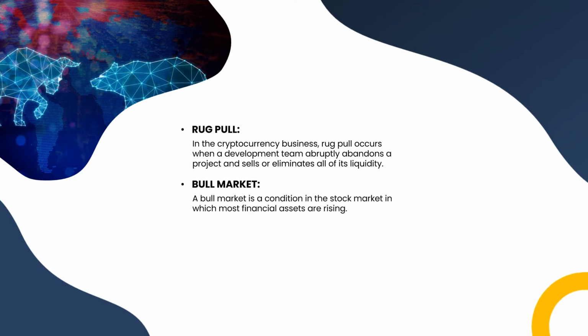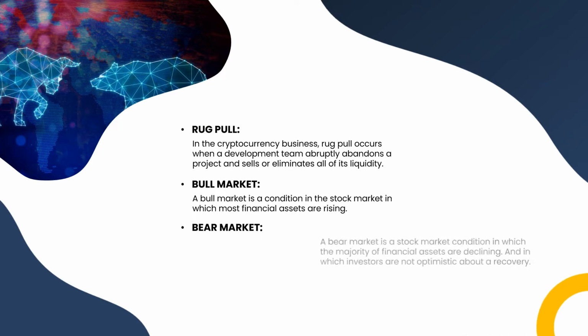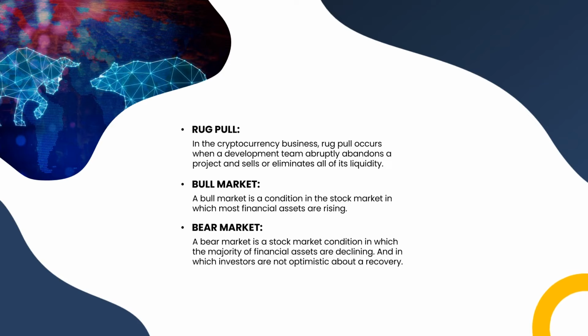Bull market. A bull market is a condition in the stock market in which most financial assets are rising. Bear market. A bear market is a stock market condition in which the majority of financial assets are declining, and in which investors are not optimistic about a recovery.